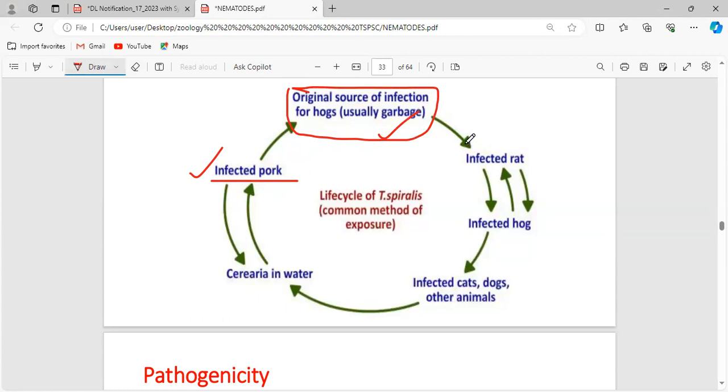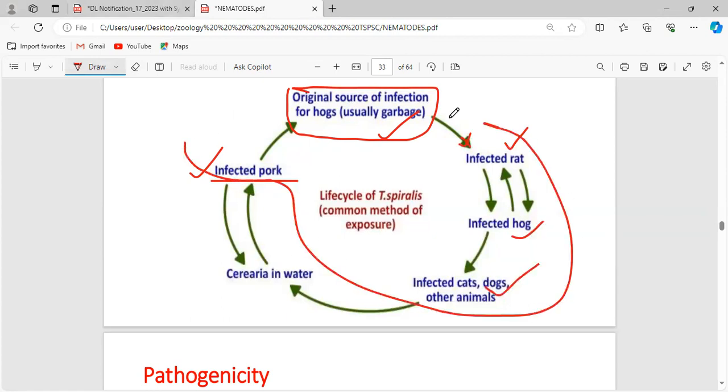Okay, garbage. Now from the garbage, the rat is also going to infect the hog and the other animals. Mainly the animals are said to be the carriers of this particular infection. Now all these infected animals will release the cercaria in the water. Okay, we know what the stage of cercaria is. It has a bifurcated tail, and this is the infective stage. It is the one going to affect the host.